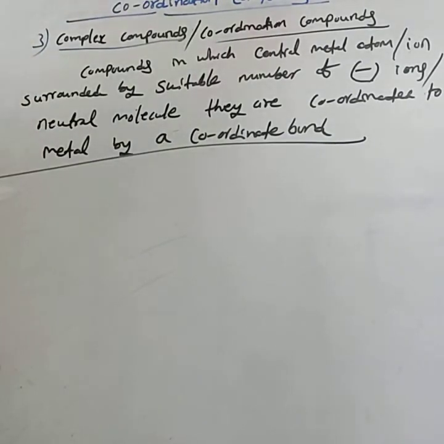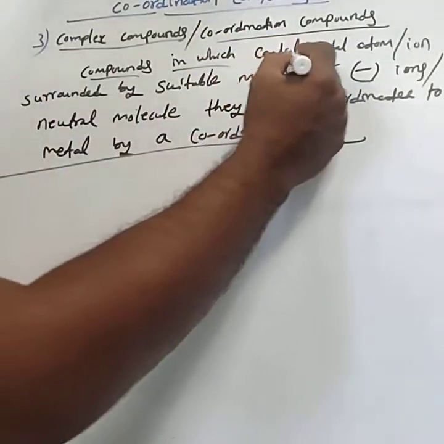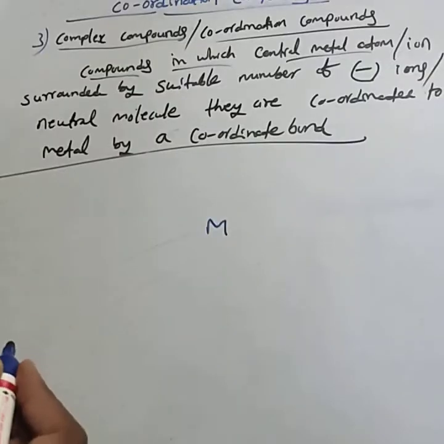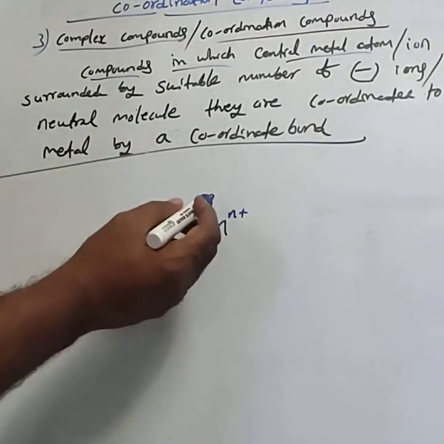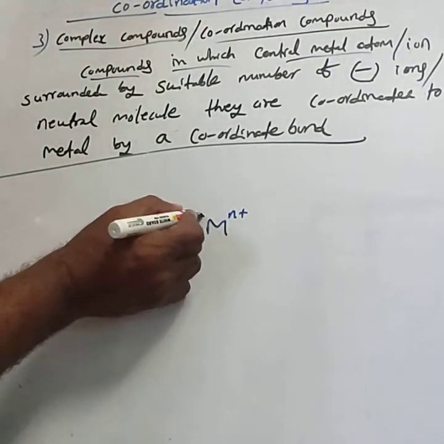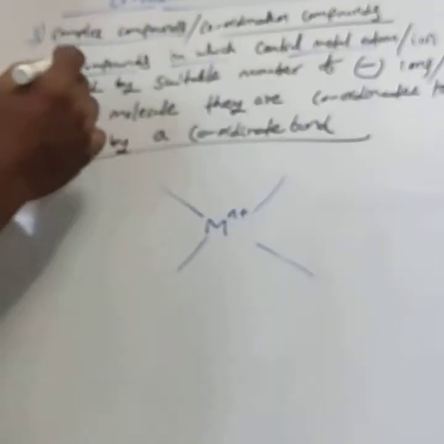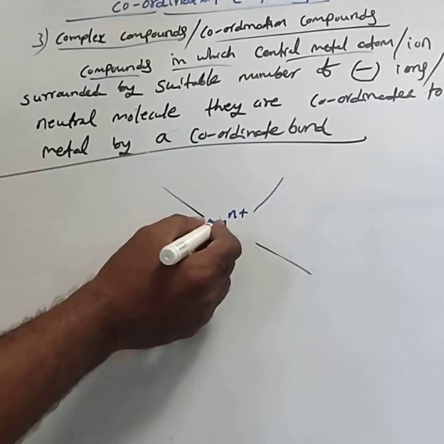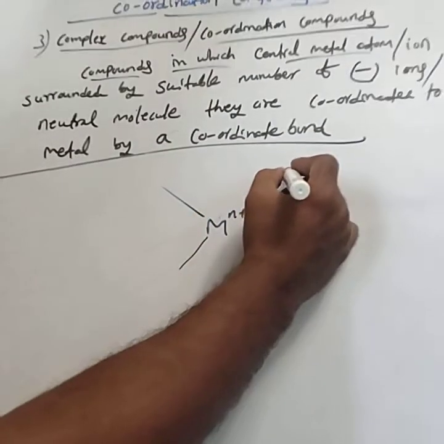The complex compound definition is to be followed as it is: the compounds in which the central metal atom or ion, for example Mn+, is surrounded by a suitable number, a certain number that depends on the metal ion used, of negative ions.